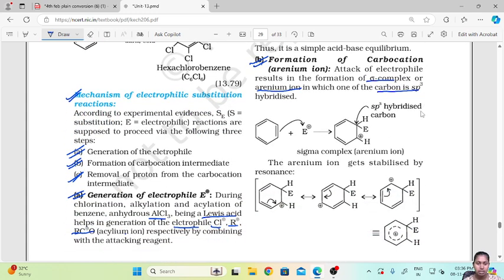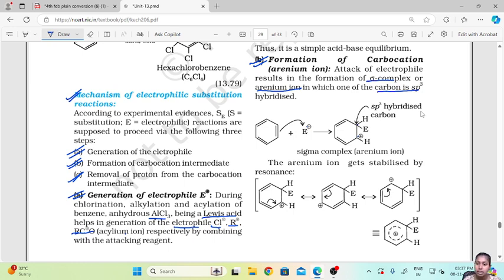The benzene ring will attack your electrophile. When the electrophile is attacked, the double bond breaks. Once the double bond breaks, the electrophile will go with one of the carbons, bearing a hydrogen, and the other carbon will get a positive sign. So sp3 hybridized carbon, this is the sigma complex, the arenium ion.